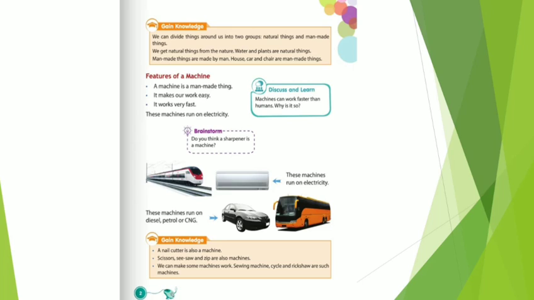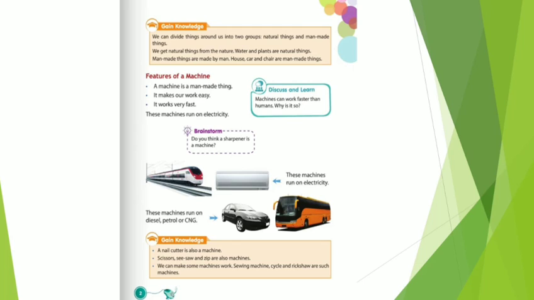So here we have one brainstorm. Do you think a sharpener is a machine? Yes, a sharpener is a machine because it helps us to sharpen our pencil. So a sharpener is also a machine, but it works on human energy.